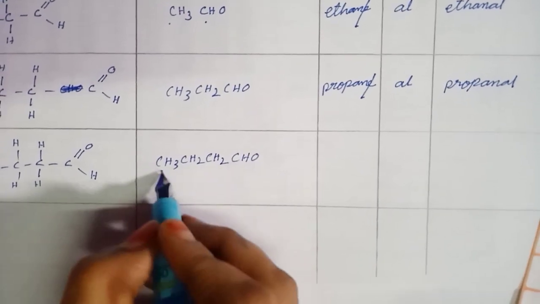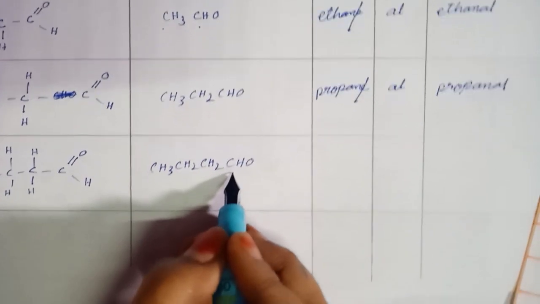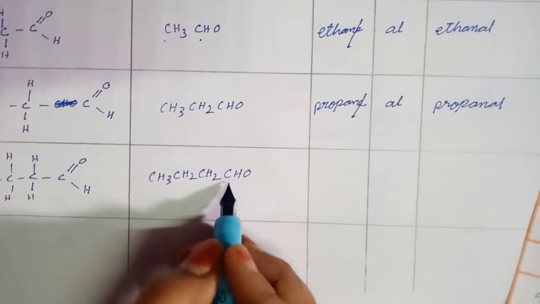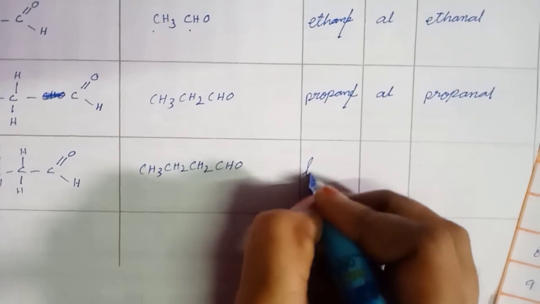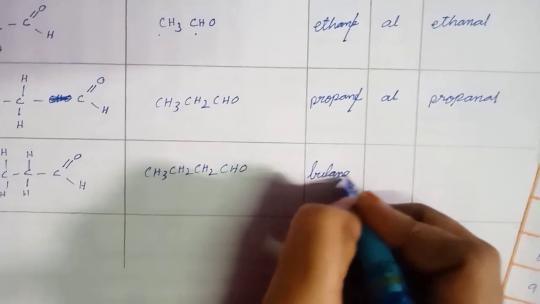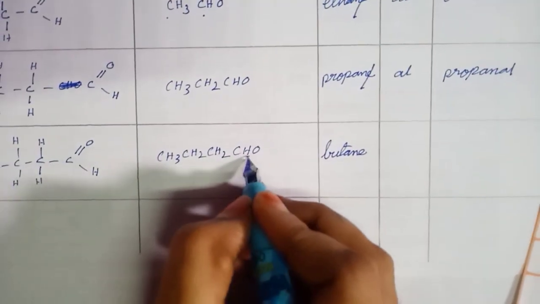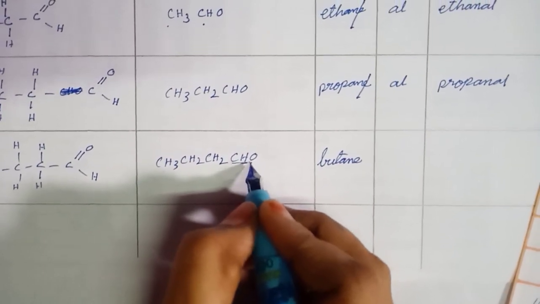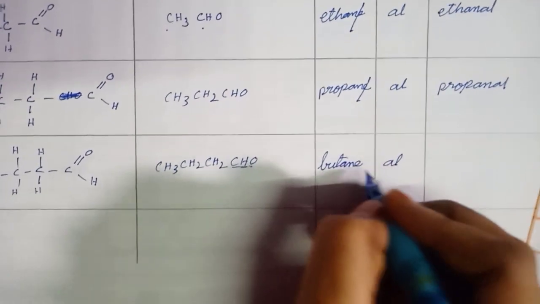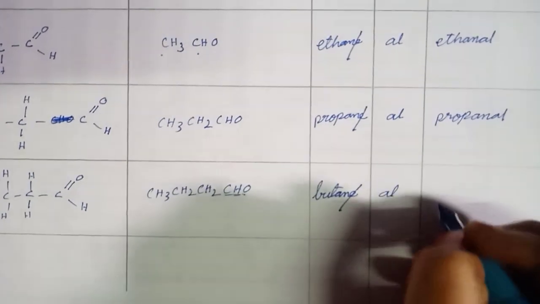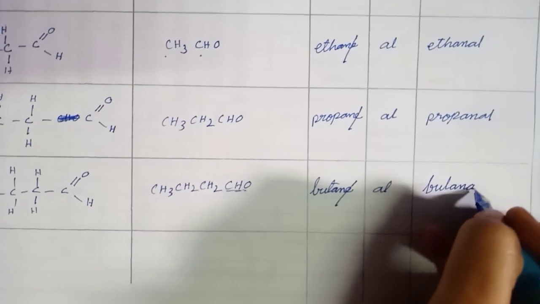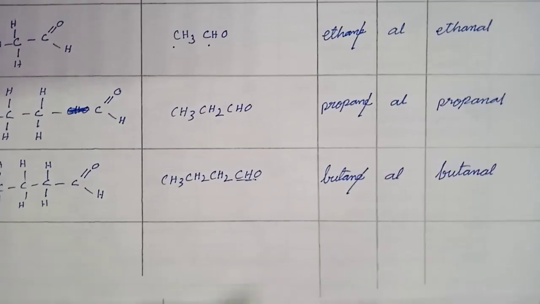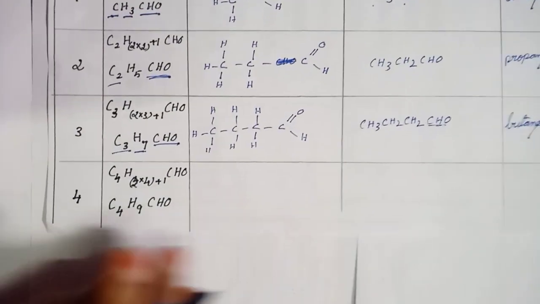Next, naming: 1 2 3 4. 4 carbons are there: meth, eth, prop, but. This is the alkane butane, plus the functional group suffix "al". After cancelling e and merging, what we get: butanal. Next, number of carbon 4.